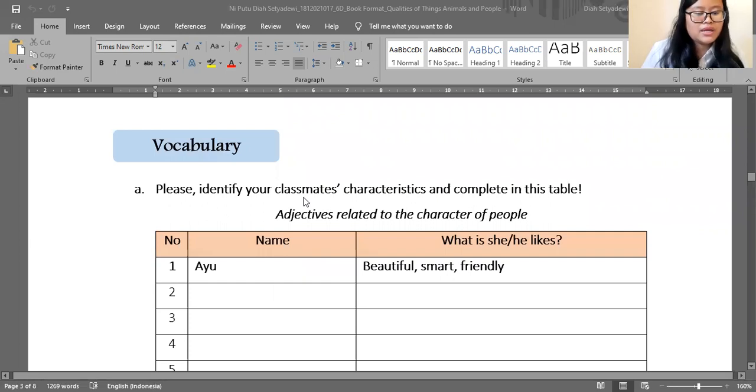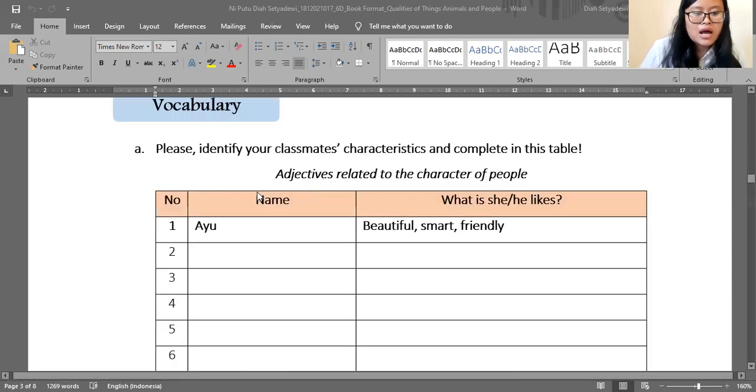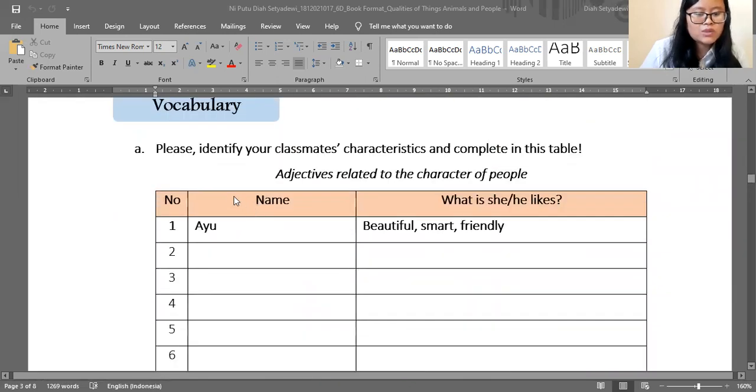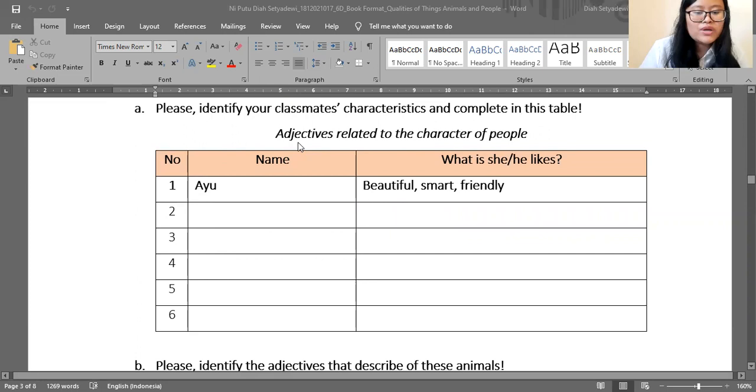Next is vocabulary. To make students increase their vocabulary, I provided them some exercises which relate to the material qualities of things, animal, and people. Here, I provided three kinds of exercises. The first one is about identifying your classmates' characteristics and completing this table. Here is the table, which has some adjectives related to the character of the people. I also provide an example to make it easier for students to fill the table.